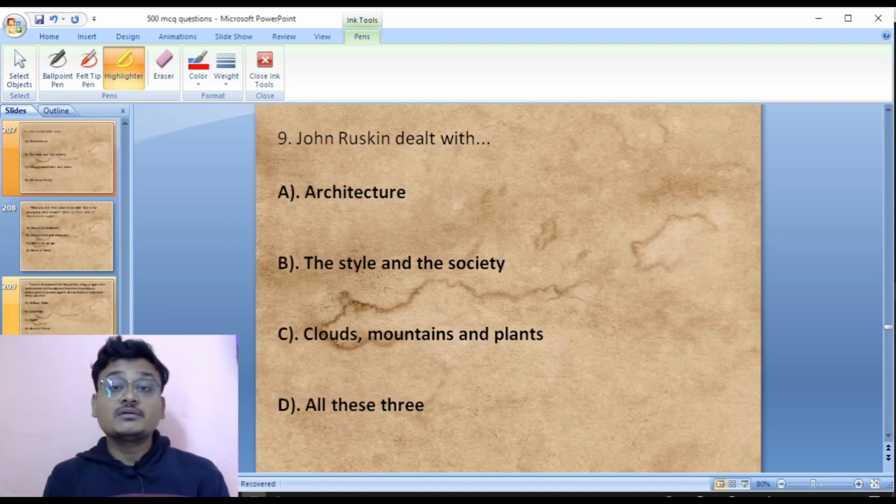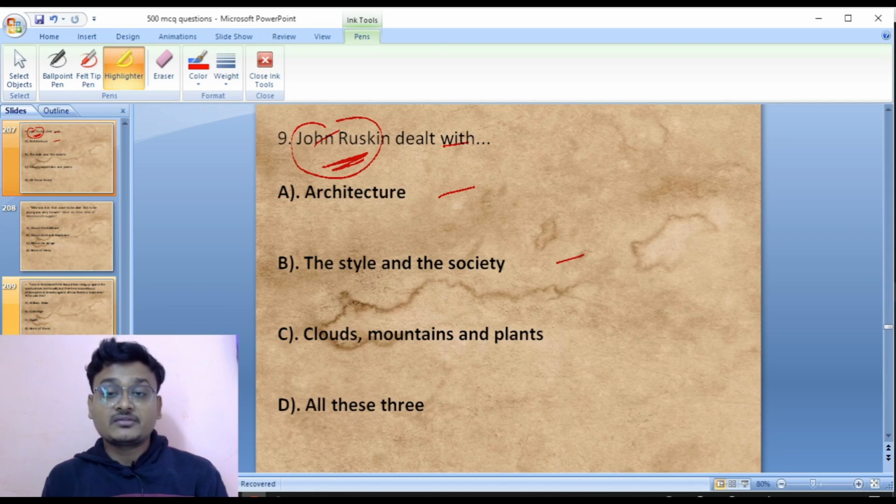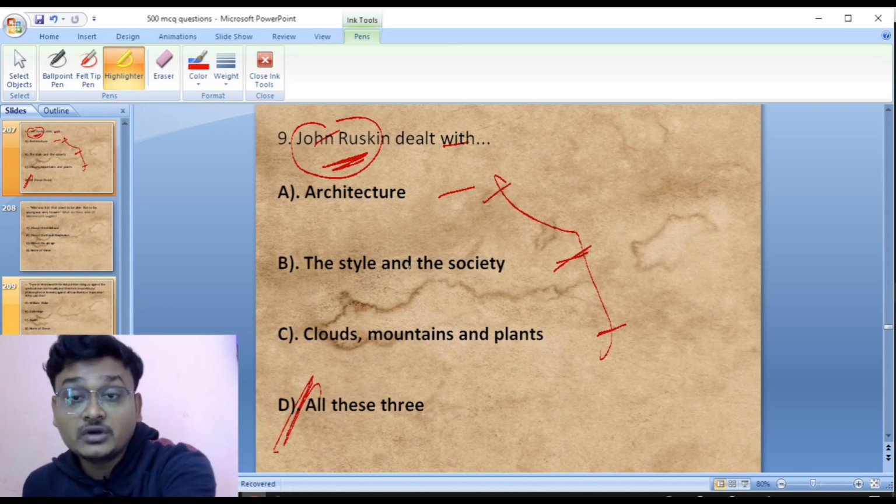Question number 9. John Ruskin dealt with architecture, the style and the society, clouds, mountains, and plants. So all these three is the right answer. John Ruskin dealt with all these three. Okay, now move to the next question.